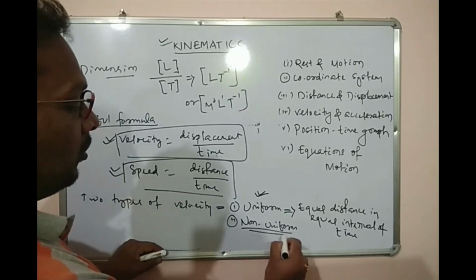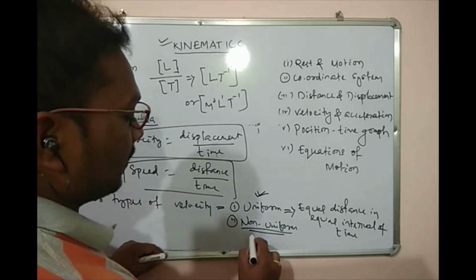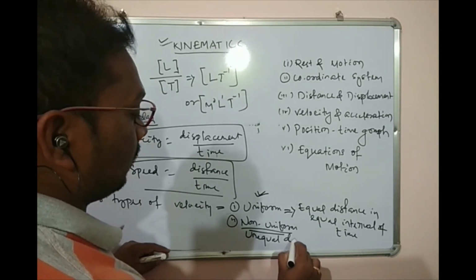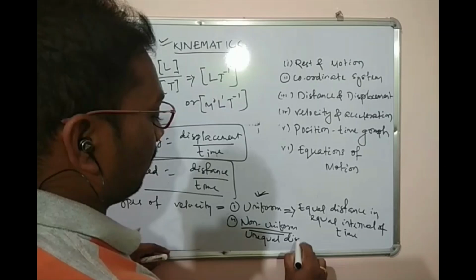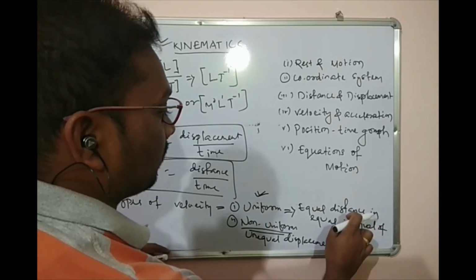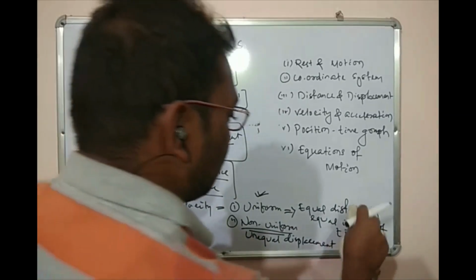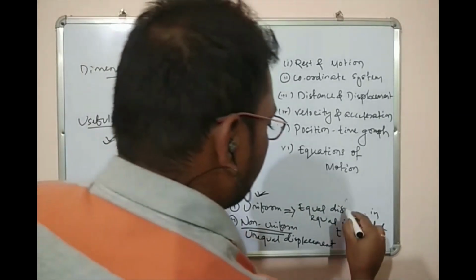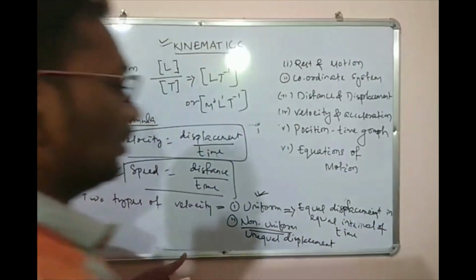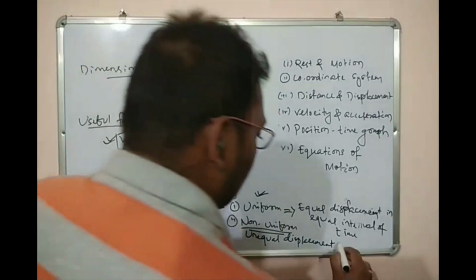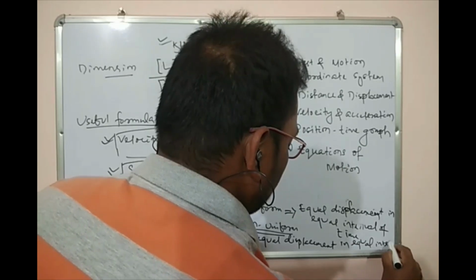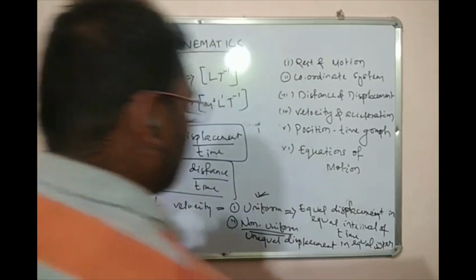And for non-uniform, if the body covers unequal distance or unequal displacement, here also displacement, make it displacement, in equal interval of time.